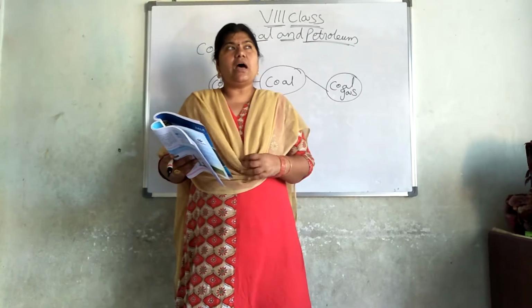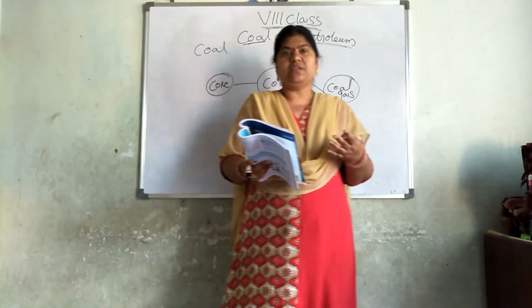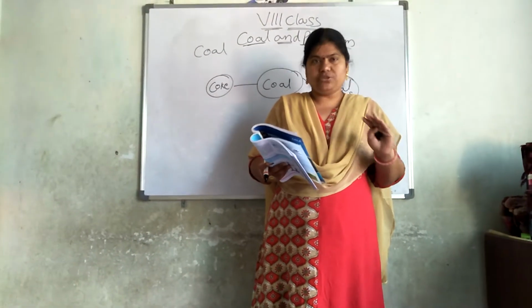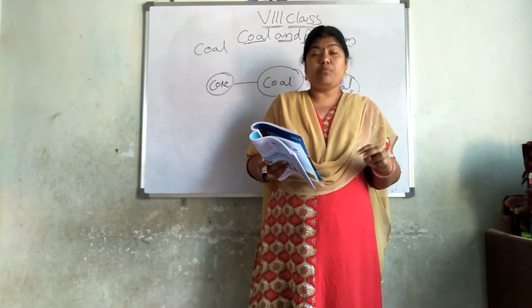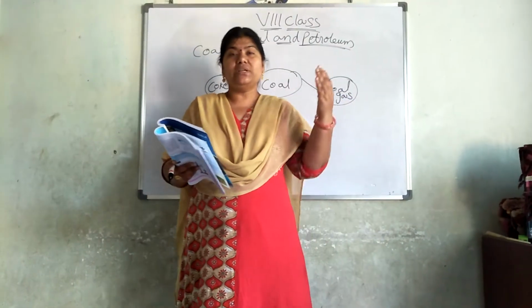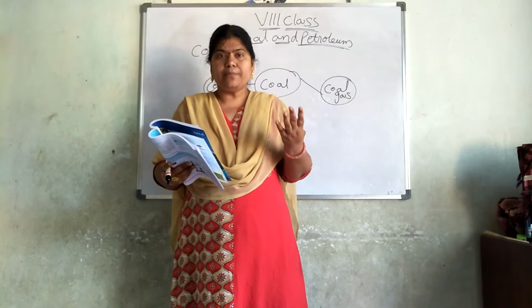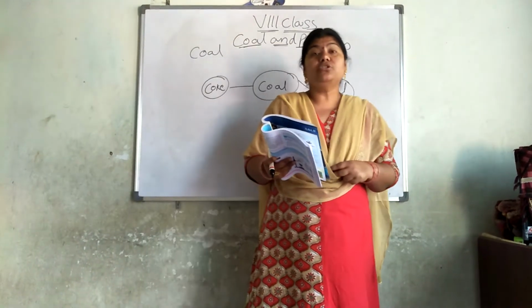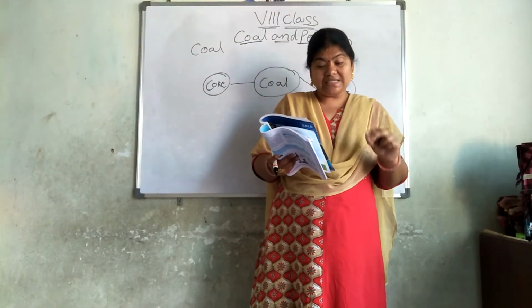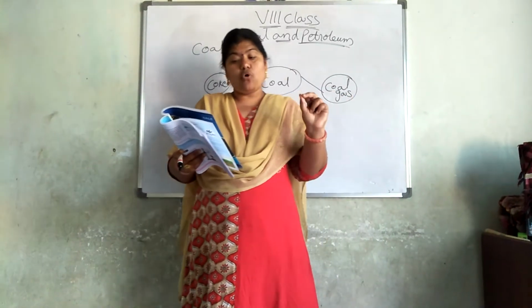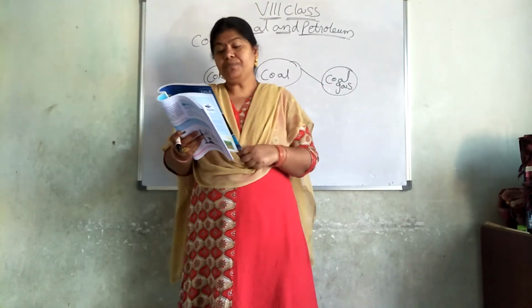As versatile means the popularity that petroleum has, coal does not have that much. The usage of coal is less than petroleum, but it is also very useful for us. We can see that coal gives us coke, coal tar, and coal gas.